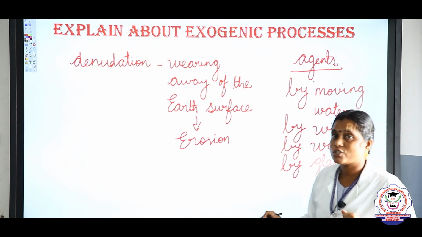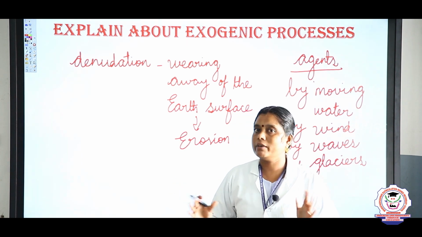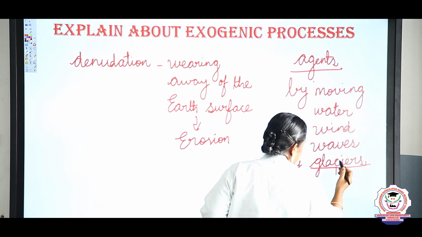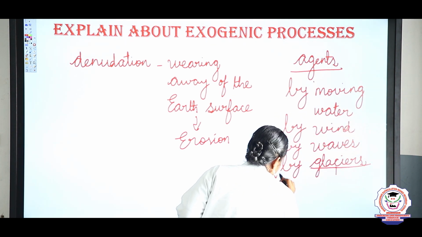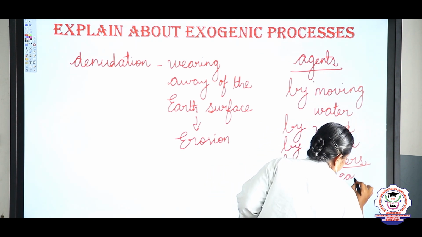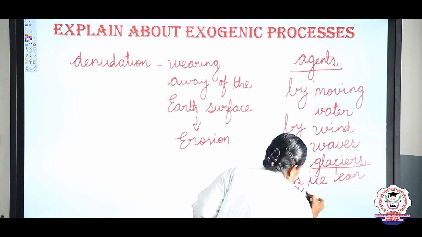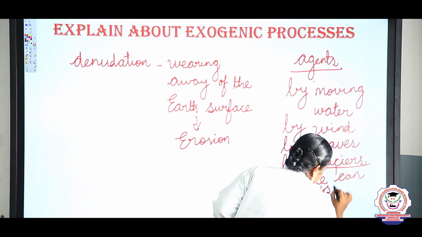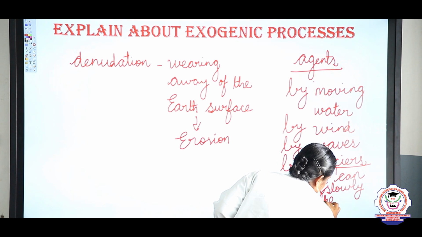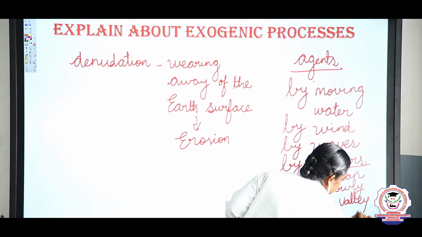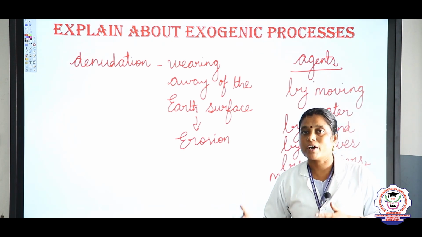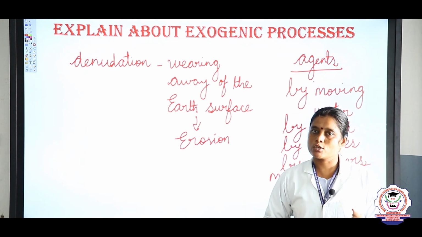Do you know what is meant by glaciers, children? Glaciers in Tamil we can say பனிப்பாறைகள். And in English what can we say? The glaciers, mass of ice that can move slowly to the valley. Yes, so what is meant by glaciers, children? Glaciers is nothing but mass of ice that moves slowly to the valley.